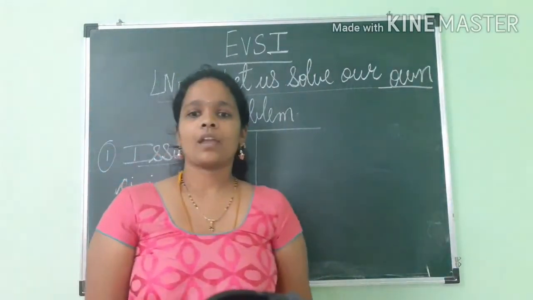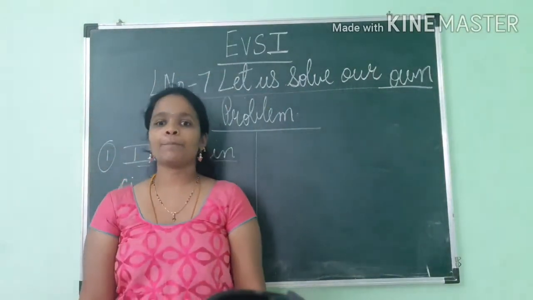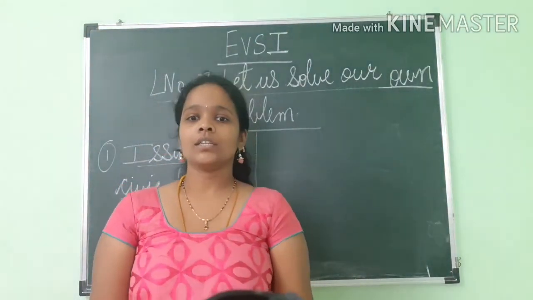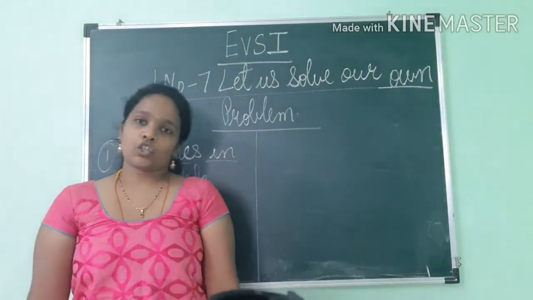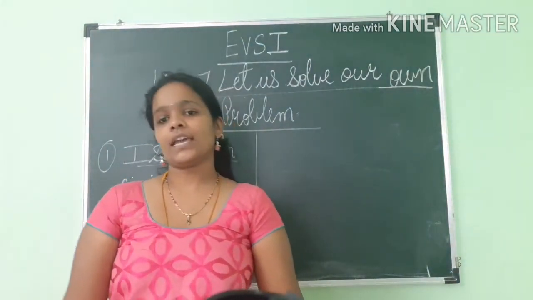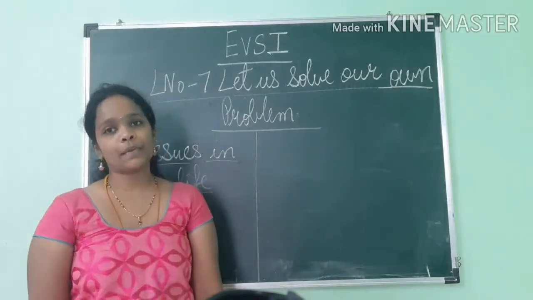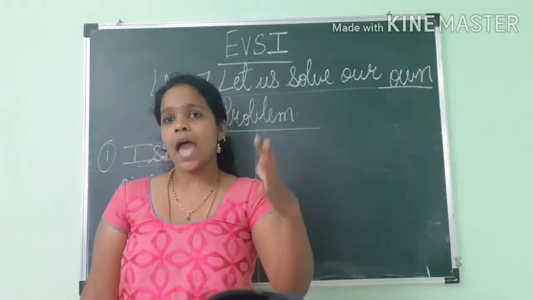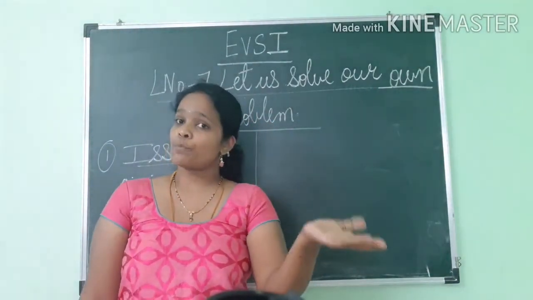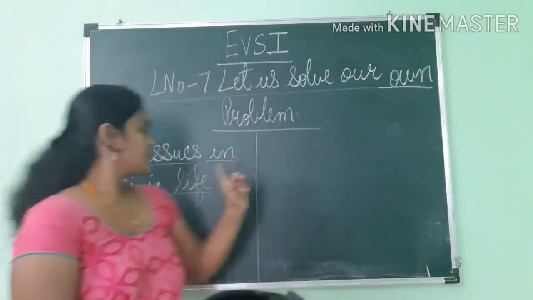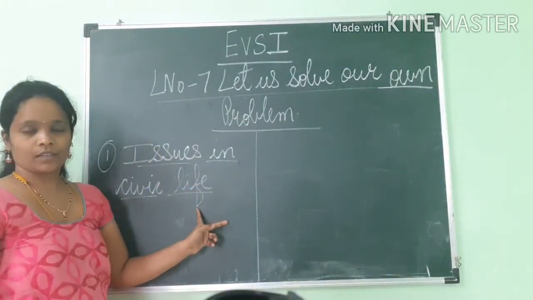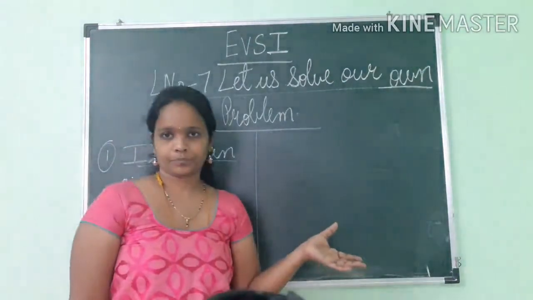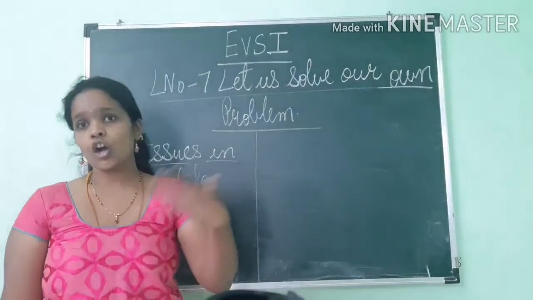Then next, the problem faced by people in cities and villages can be called problem or issue in civics life. Now here they are telling that the problem which the people are facing in the cities and villages can be called problem or issue in civics life. Got it what I am telling? Means the problem which is faced by the people in the cities or villages.